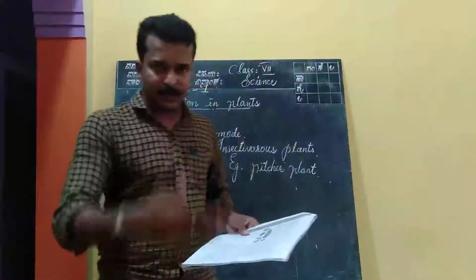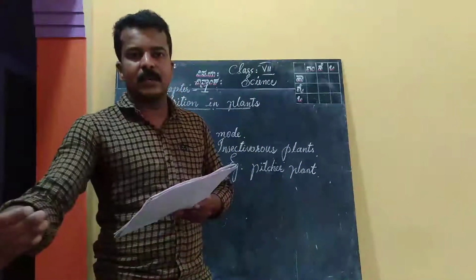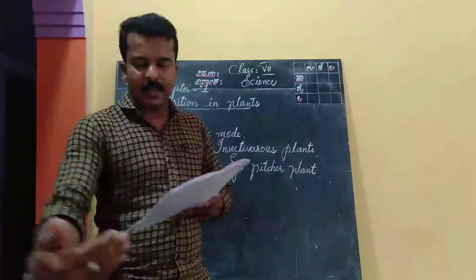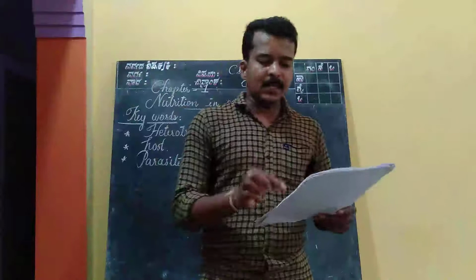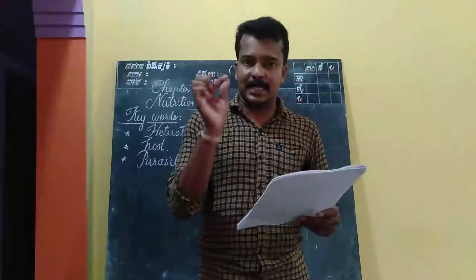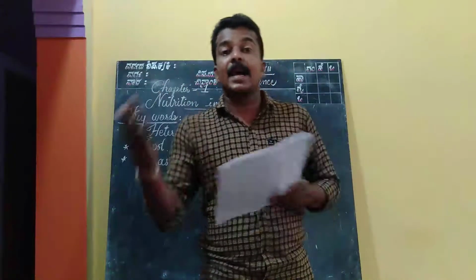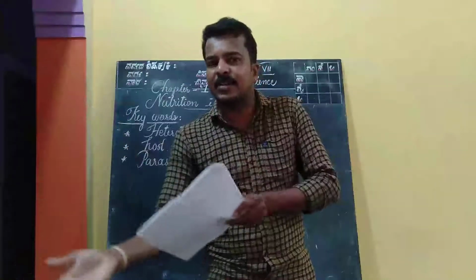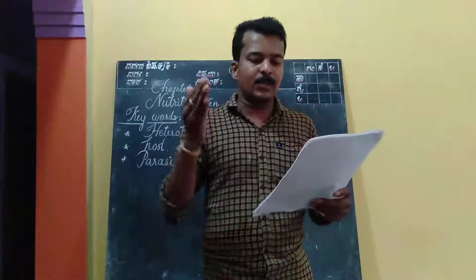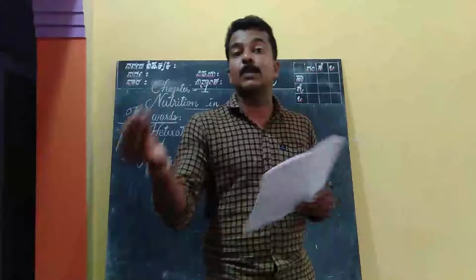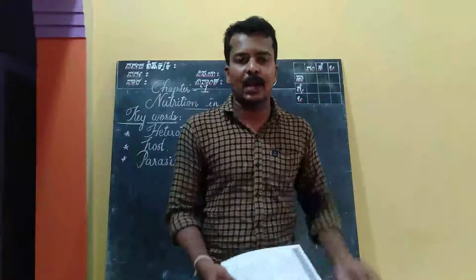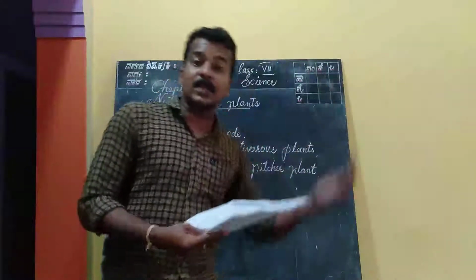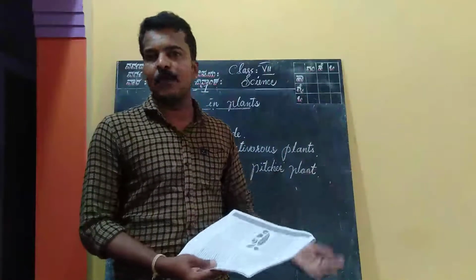I repeat, soil has certain bacteria that convert gaseous nitrogen to a form usable for the plants, and release it in the soil. So along with the water from the soil, the plants absorb nitrogen.